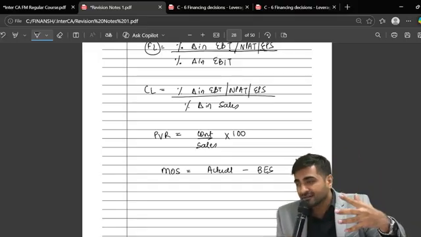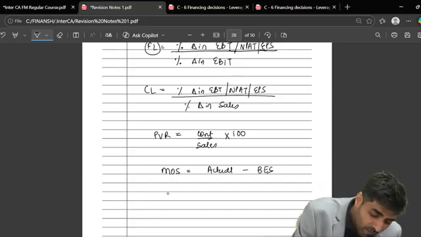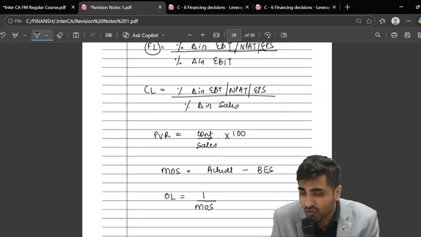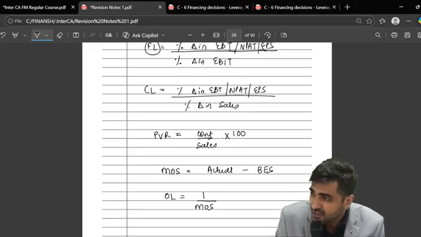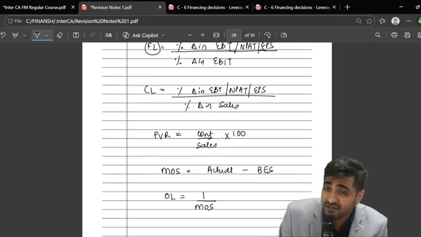Margin of safety. So that is called margin of safety sales. Sometimes operating leverage can be 1 divided by margin of safety sales. This is also one of the formulas to calculate your operating leverage. Suppose they tell you margin of safety sales is 50%. Then you have to take 1 divided by 50%. So what is your operating leverage in that particular case?